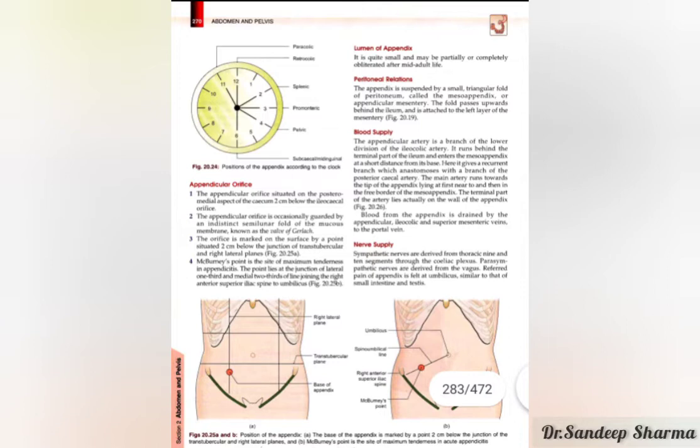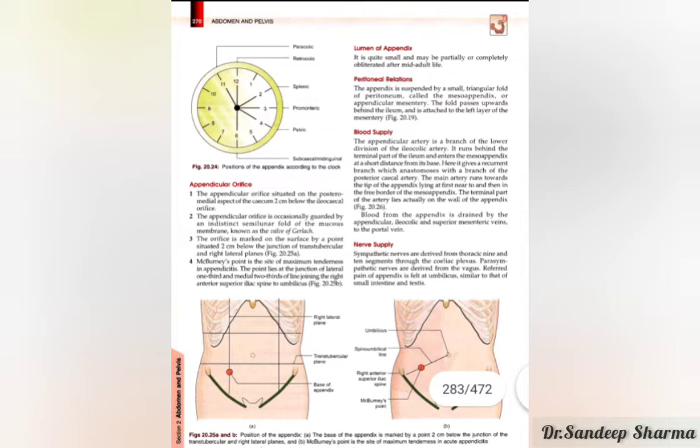So what is McBurney's point? McBurney's point is an important landmark. For this we have to draw an imaginary line from the right-sided anterior superior iliac spine to the umbilicus.